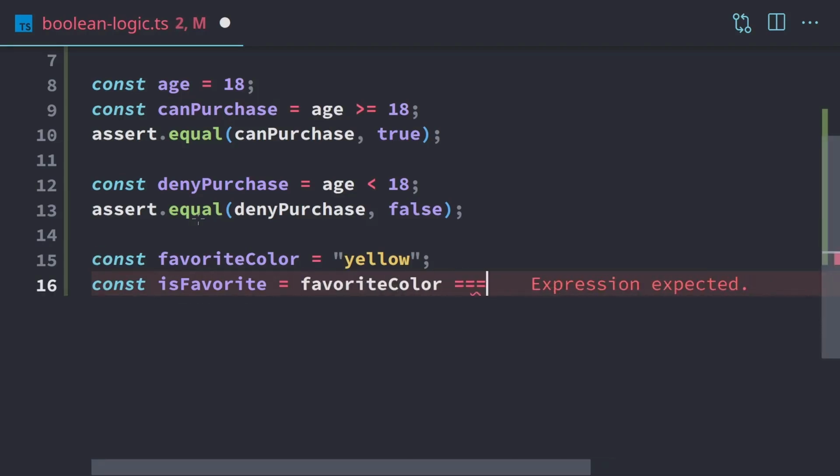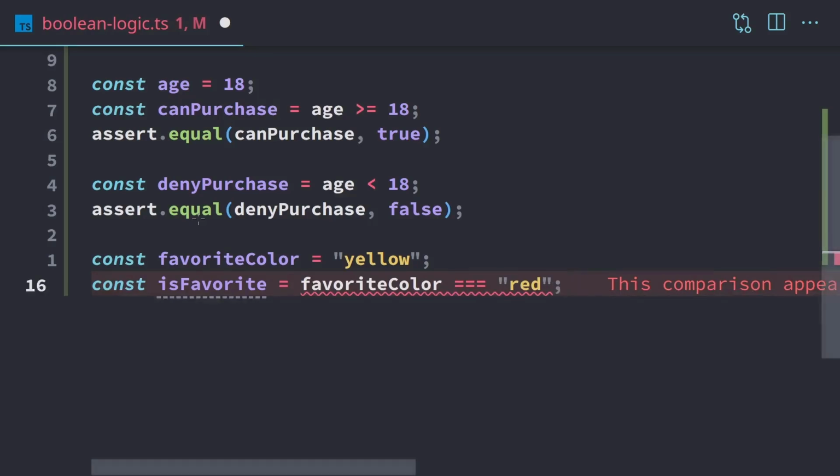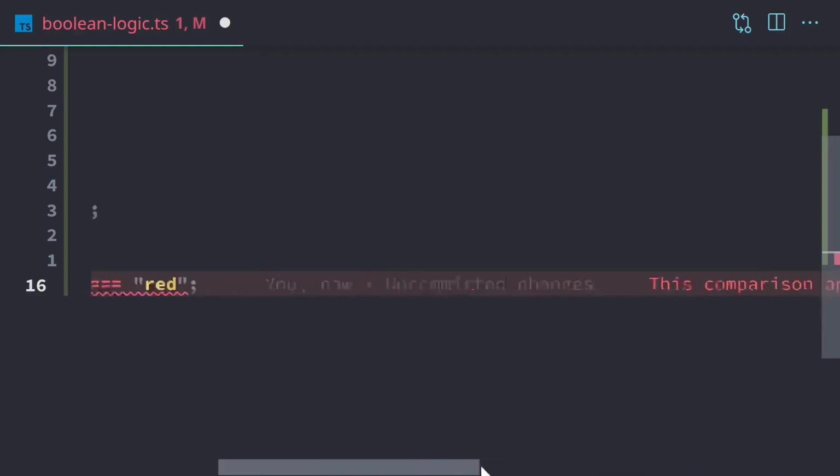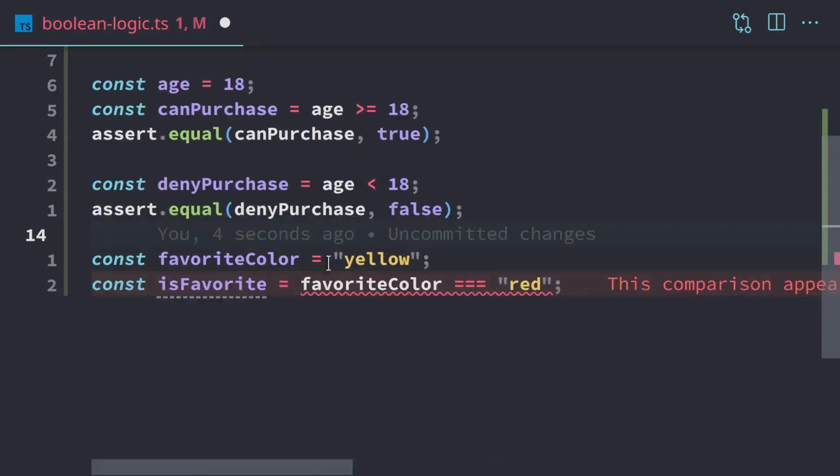We use 3 equals to compare things. A lot of languages use 2 equals. In TypeScript, we're always going to use 3 equals. So we'll see if the favorite color is red. I'm getting an error here, so let's see what's happening. TypeScript is smart enough to know that favorite color has to be yellow, and we're trying to compare it to red, and TypeScript is saying, nah, you can't do that. I know this is yellow, so this isn't going to work.